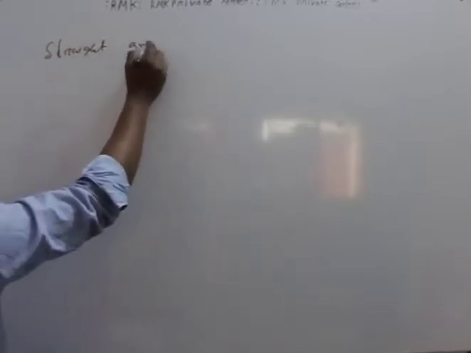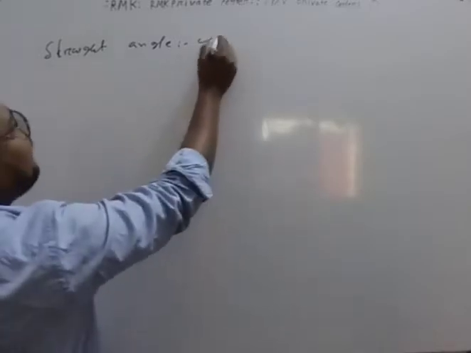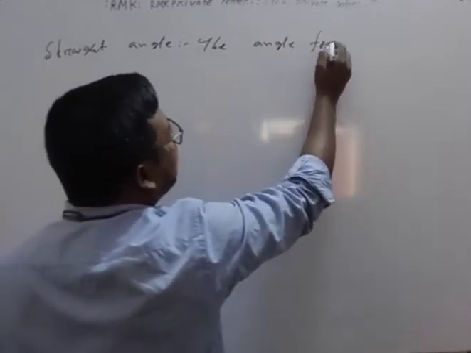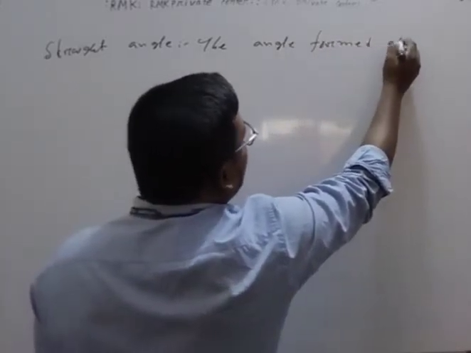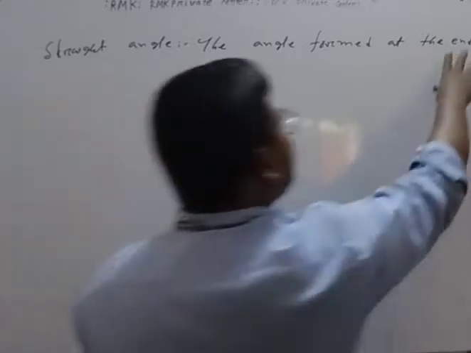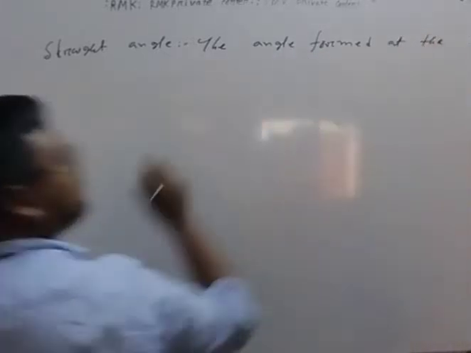A straight angle. So, everyone write with me. The angle formed at the common end of two opposite rays is called a straight angle. Sorry, there is a silly mistake.